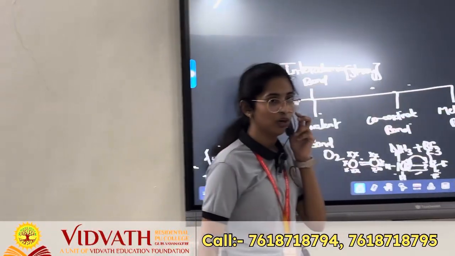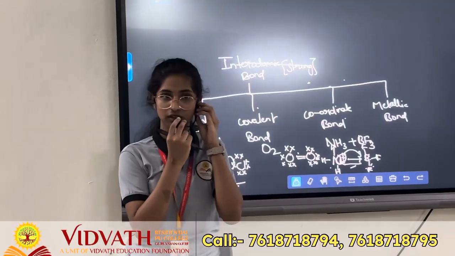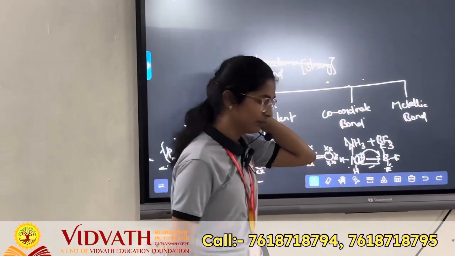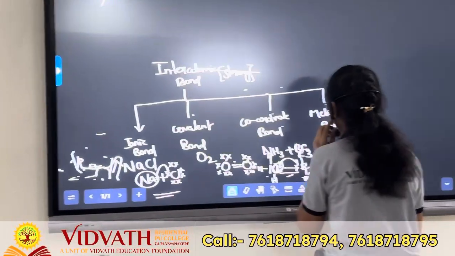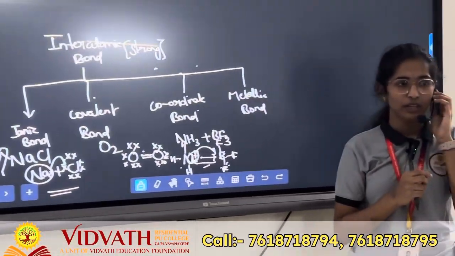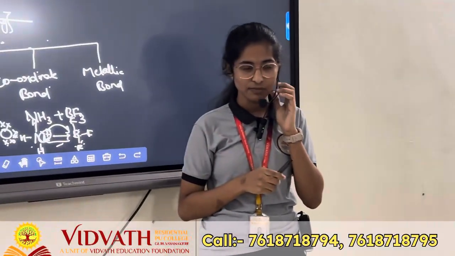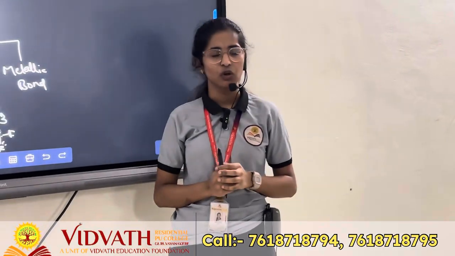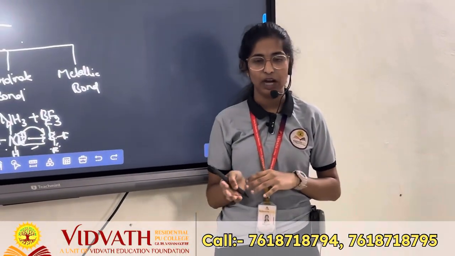And metallic bond. Can anyone define metallic bond? It's a bond between metal and metal. Let's take the example of copper metal. Due to the presence of unpaired electrons, metallic bond forms. If there is a lack of unpaired electrons, no metallic bond forms. So the strength depends on the number of unpaired electrons.